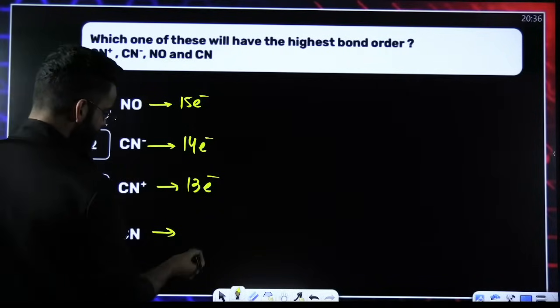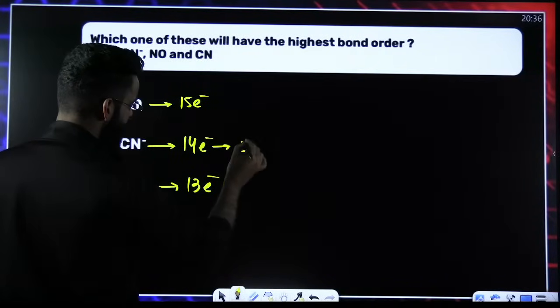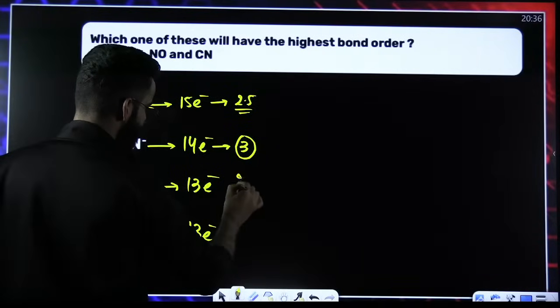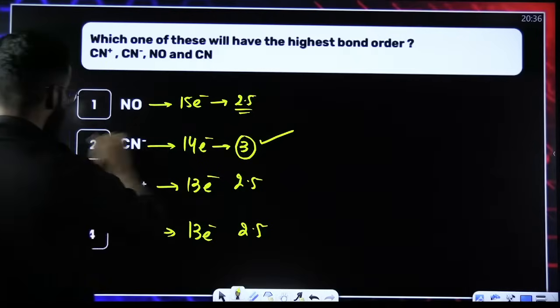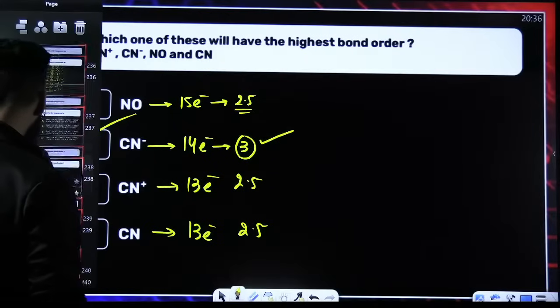7 and 6 is 13 electron species. 14 electron species, as I told you, has the bond order of 3. 15 electron species will have 2.5. 13 electron species also 2.5. Maximum bond order is for CN negative. Again clear, people?